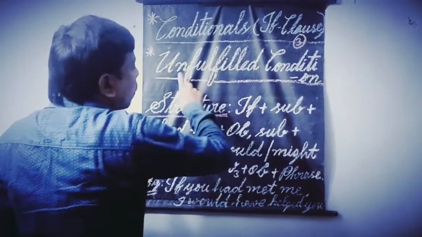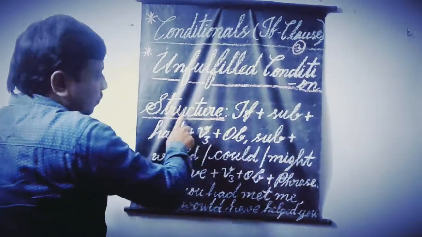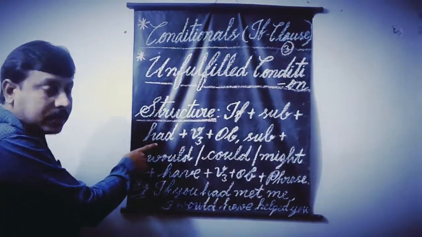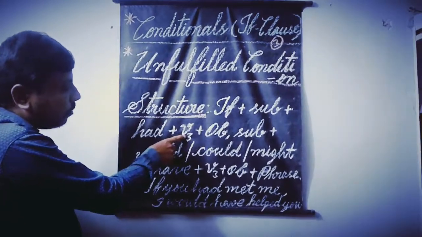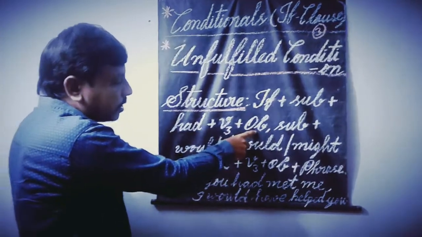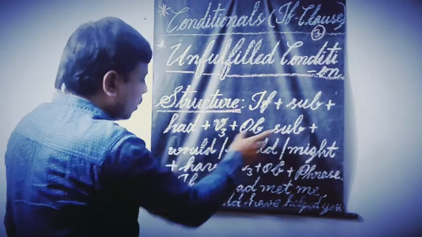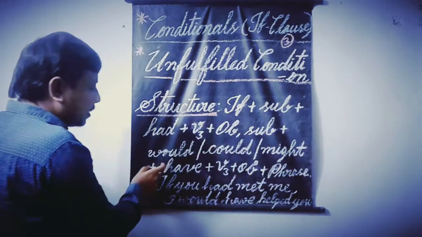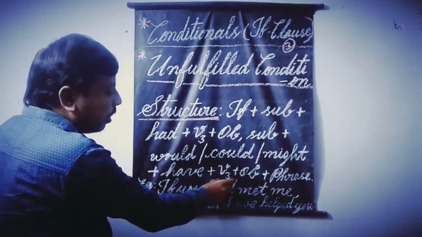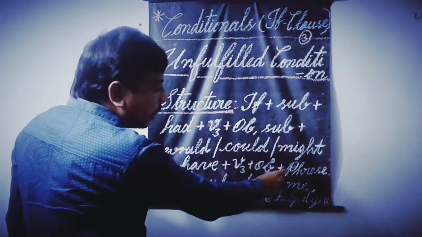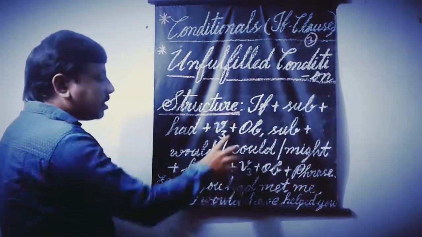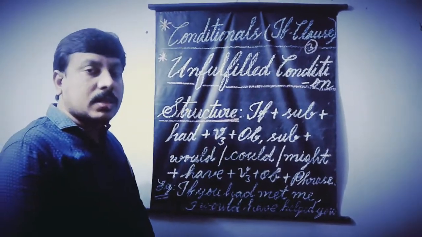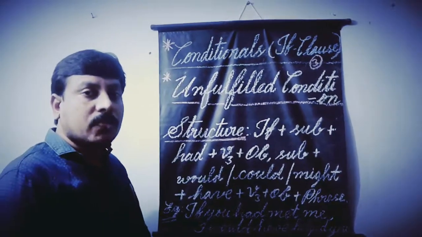Conditionals, if clause, unfulfilled condition structure. If plus subject plus had plus third form of the verb (V3) plus object, comma, subject plus would or could or might plus have plus third form of the verb plus object plus phrase. This is the structure that we have to remember regarding unfulfilled condition, which is related to type 3 conditional shift clause.